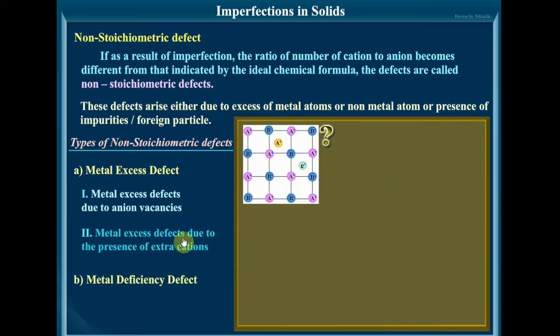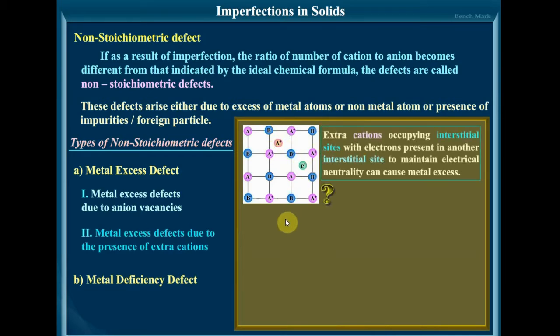The next is the metal excess defect due to the presence of extra cations. Extra cations occupying interstitial sites, with electrons present in another interstitial site to maintain the electrical neutrality, can cause metal excess defect.